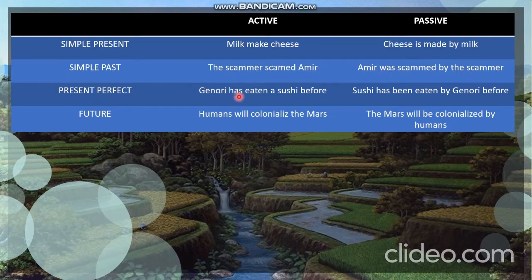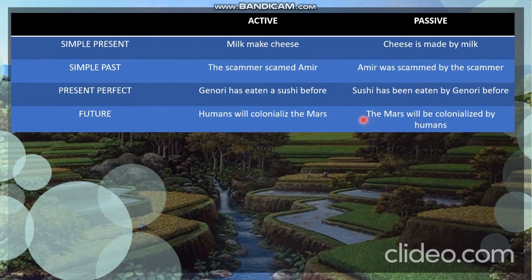In present perfect, January has eaten a sushi before. To change from active to passive, the subject and object change, and we include be: has been. After be we put verb 3. It doesn't change because present perfect also uses verb 3. So it becomes sushi has been eaten by January before. And the future: humans will colonize Mars. The subject and object change.